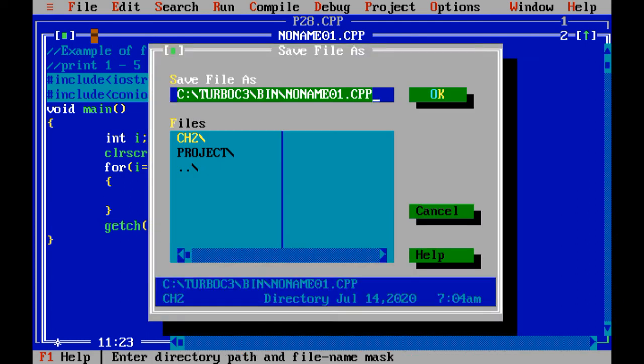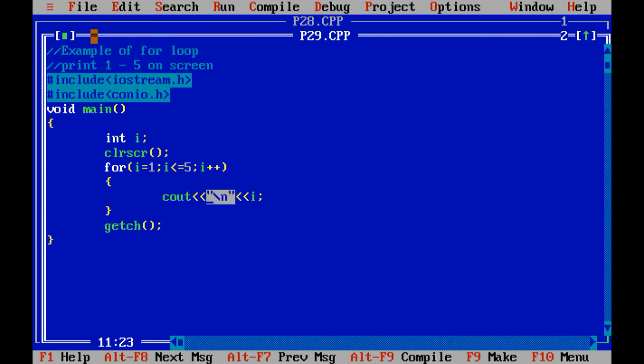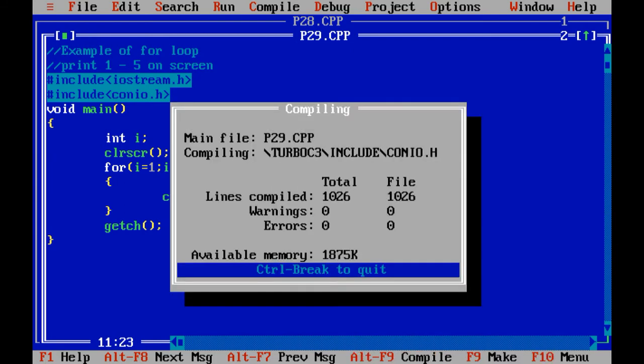Now let us save the given program as P29.CPP. We are still in chapter number 1 only, right? You need to write all these programs in the journal. When college reopens, at that time we will definitely check within 2 to 3 days, right? So you people need to write down in the journal.